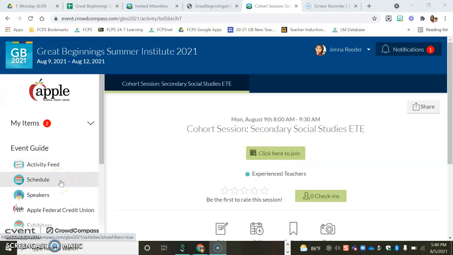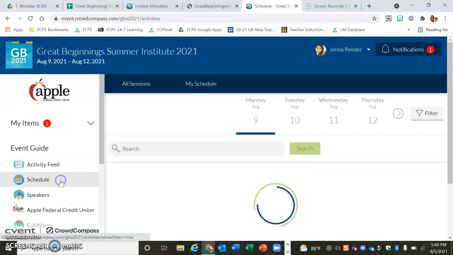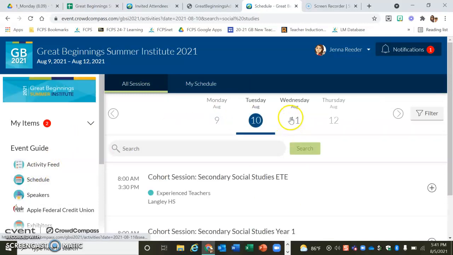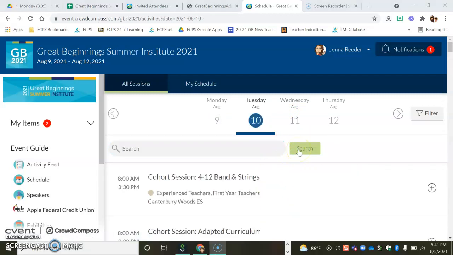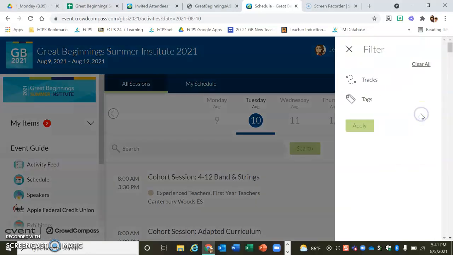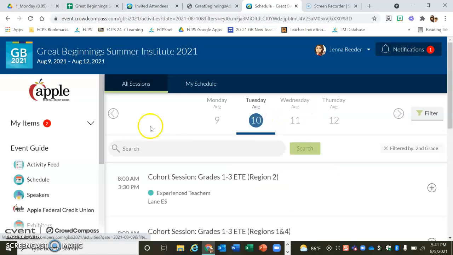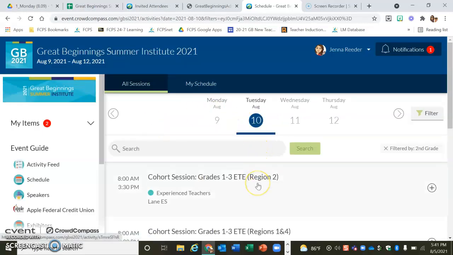So to figure out where I'm going on Tuesday and Wednesday, I'm going to do the same thing, except that I'm going to go back to the schedule and I'm going to click on Tuesday and look at Tuesday sessions. And this time, I'm going to clear that search real quick, and I'm going to show you how to use the filter. So I'm going to click on filter, and I'm going to click on tags. And let's say I'm a second grade teacher this time. So I'm going to click on second grade and apply. And all of the sessions that are for second grade teachers are going to pop up here.